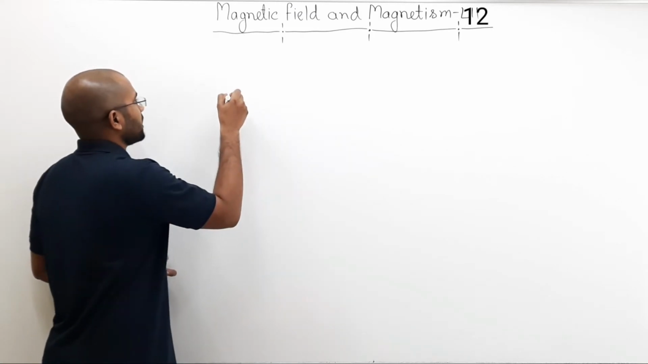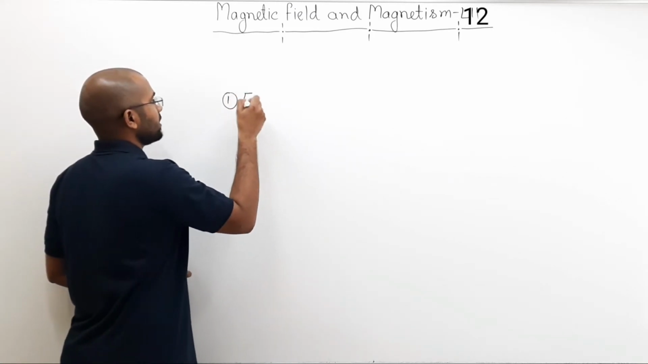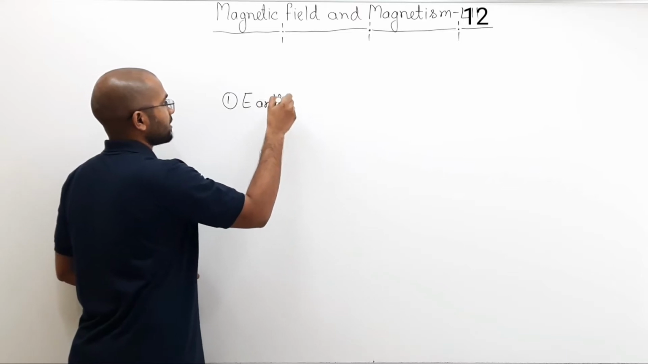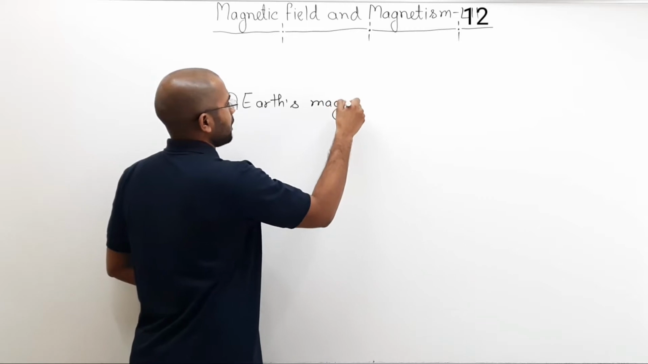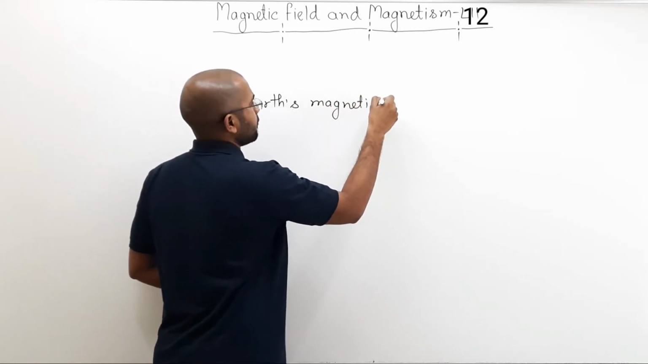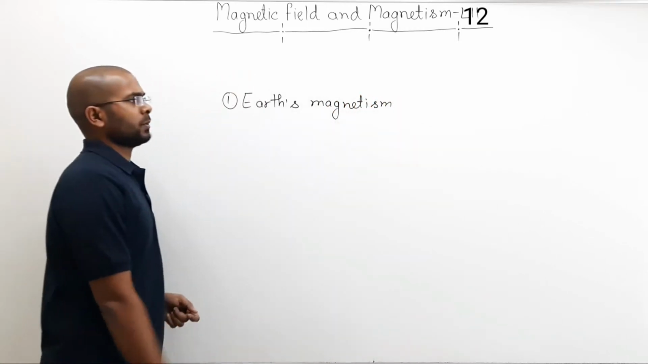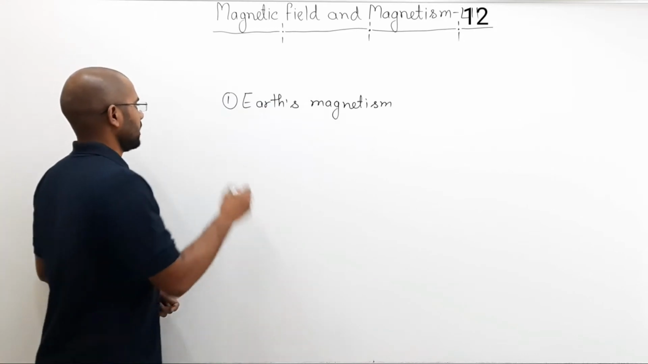The first topic that we will cover is Earth's magnetism. In this, we will talk about how much it is, where it is, what the field lines are, where the South Pole is, where the North Pole is, and so on.